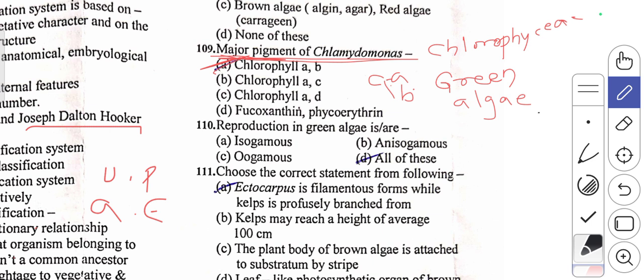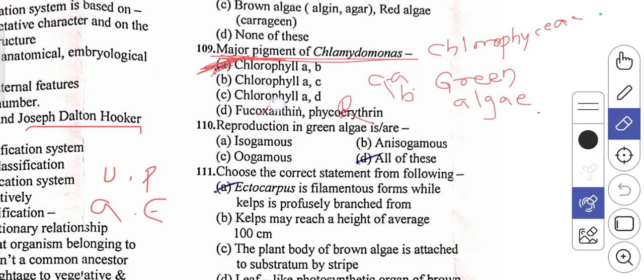Fucoxanthin and phycoerythrin, they have given. Fucoxanthin is actually a pigment of brown algae, whereas phycoerythrin, which they have given, is an example of red algae. So the correct option among these is A. Major pigments of Chlamydomonas are chlorophyll A and B.